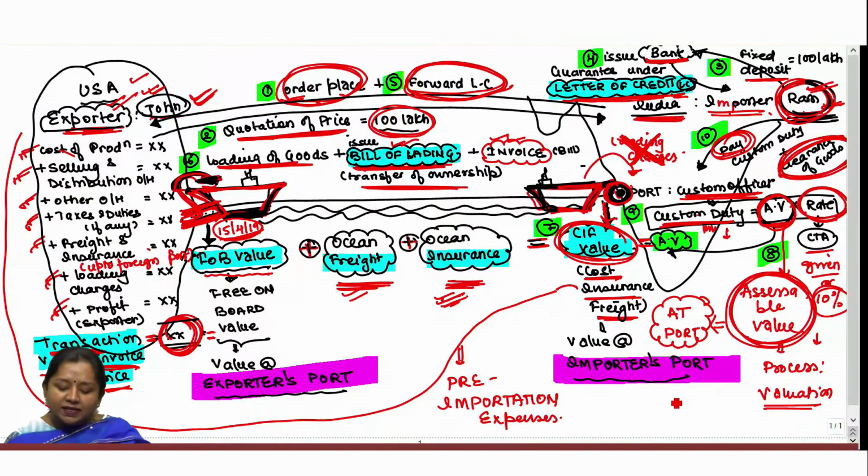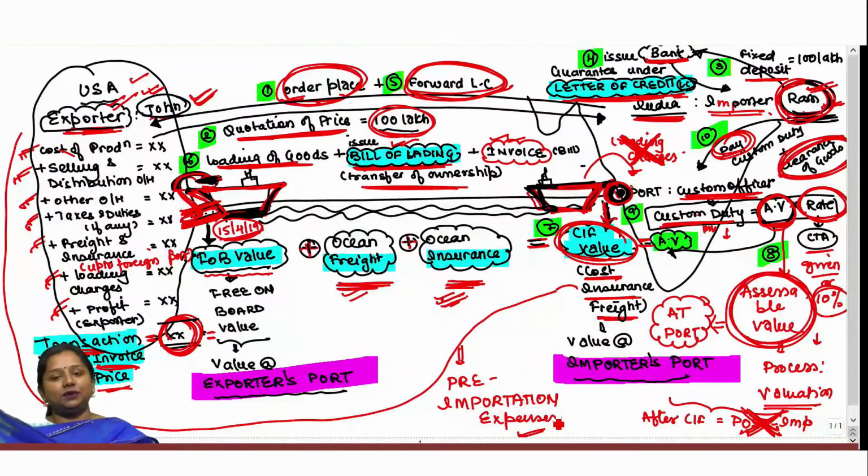However, any expense incurred after the port or after CIF shall be considered as post importation expense, and any post importation expense shall be ignored while computing assessable value. This is the basic principle behind custom valuation.